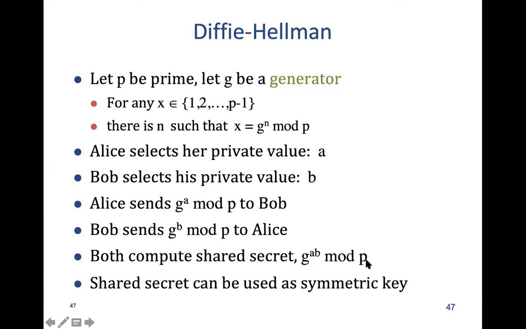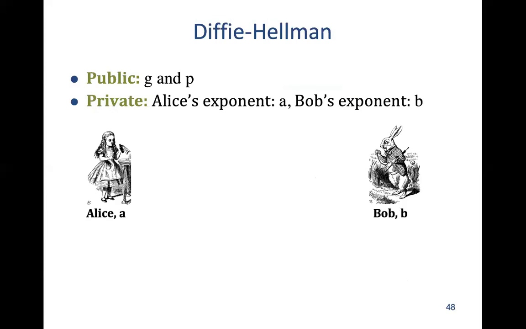And this value is the shared symmetric key. Looks like magic? Do this calculation. I will look at an example in brief.